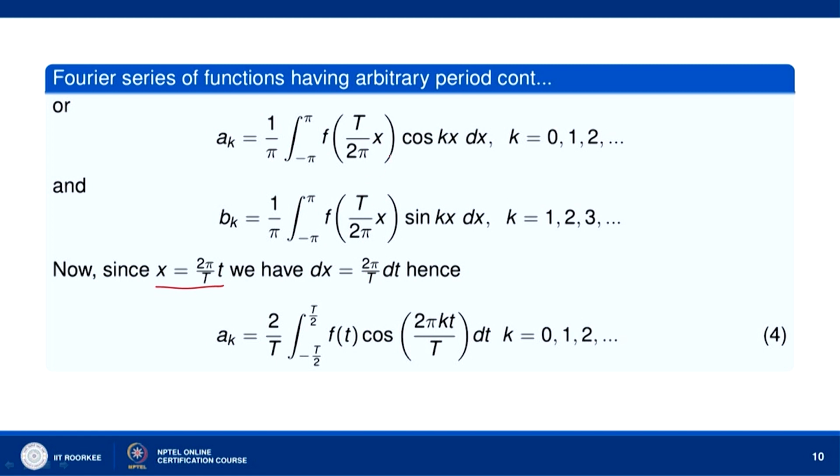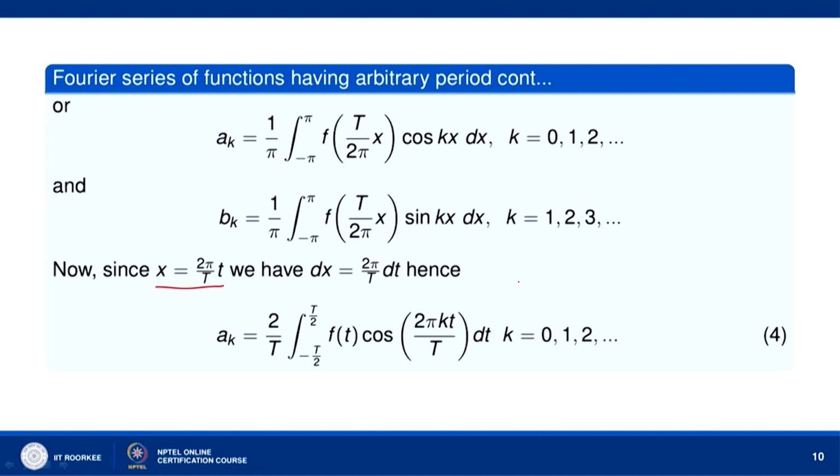So, when we will change x to t, okay, f of T x over 2 pi will change to f t function. Okay. So, this f of T x over 2 pi will become f t, and in the expression for a k we will have cos of 2 pi k t by T, because x is 2 pi t by T. So, cos 2 pi k t by T, and dx will be 2 pi over T dt.